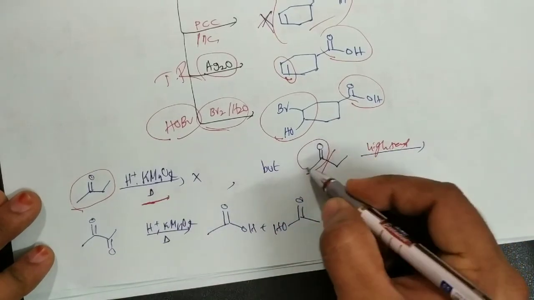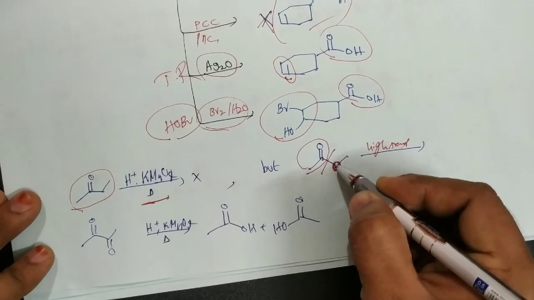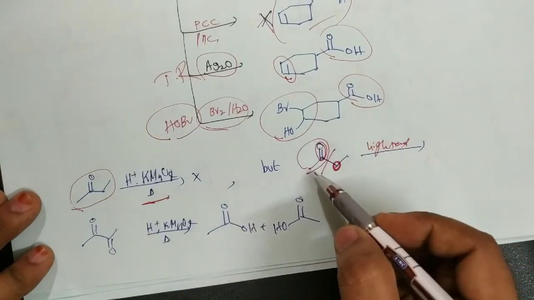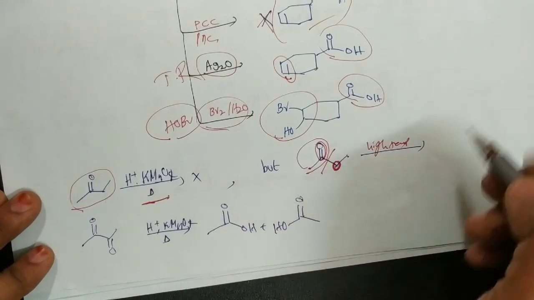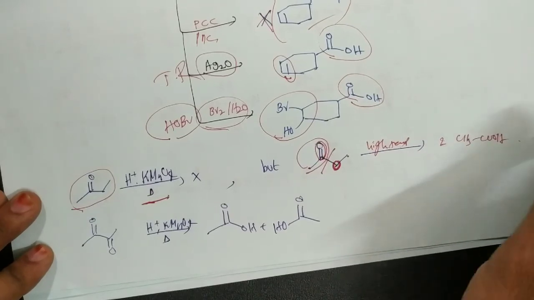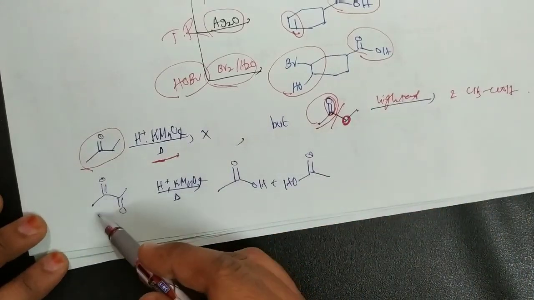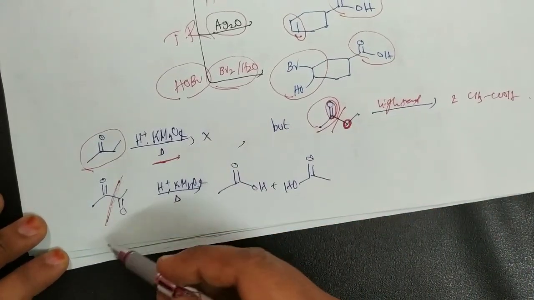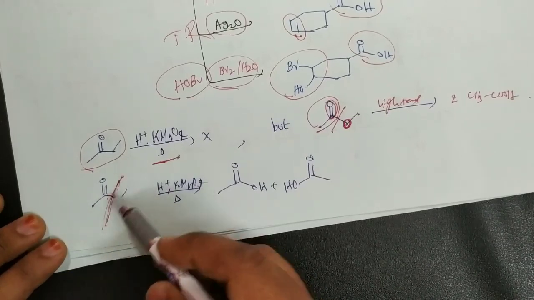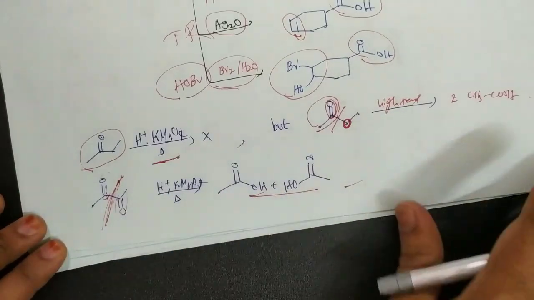So this group is converted to CH3COOH and CH3COOH, and this carbon is converted to COOH, and this CO group is also converted to COOH. So finally the product is CH3COOH, with 2 moles of CH3COOH under vigorous conditions. Okay, and suppose this diketone, here the diketone can be oxidized by the breaking of this carbon-carbon bond. So here COOH and COOH.